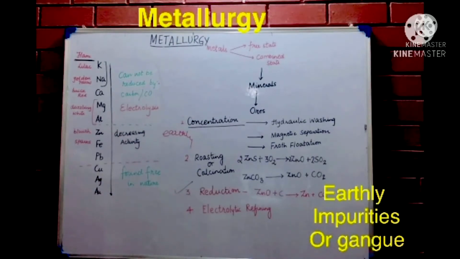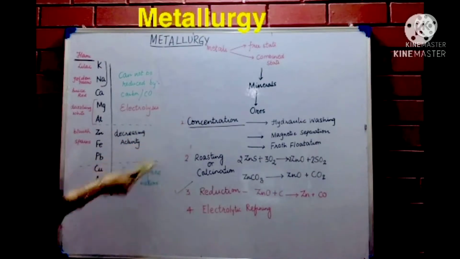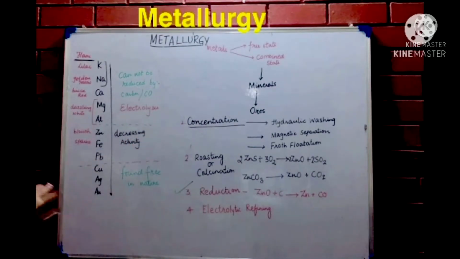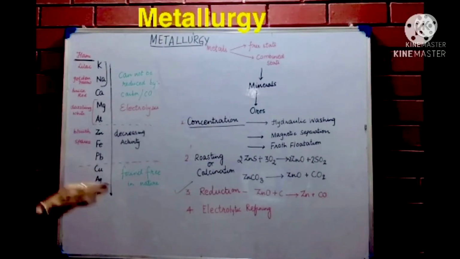So these earthly impurities will be first removed, and they are removed by simple processes, number one, the hydraulic process. Hydraulic process is a simple process like sedimentation and decantation, in which the ore will be put on a surface which is rocking on its own, and then water is put on it.